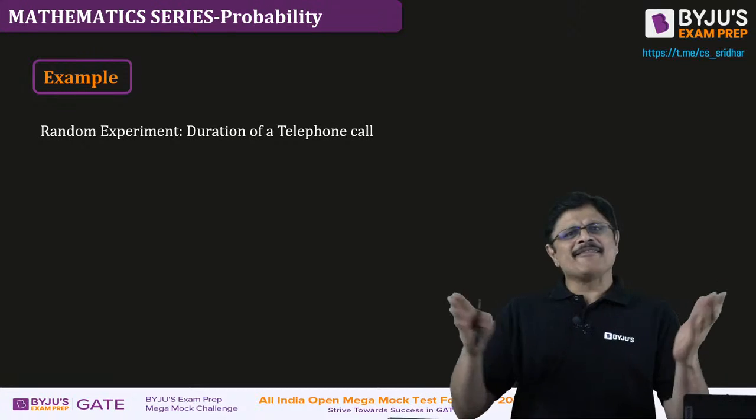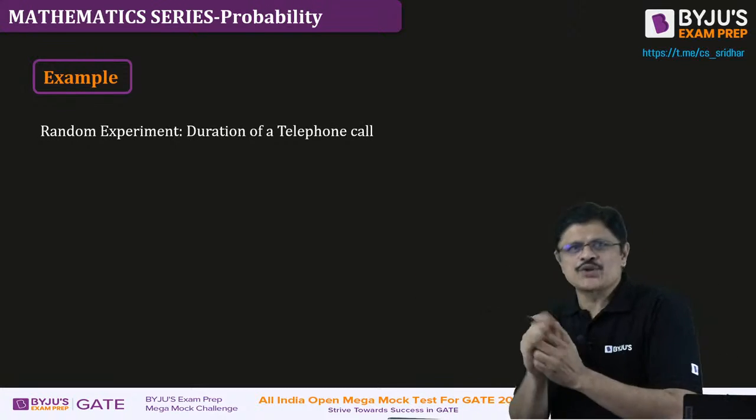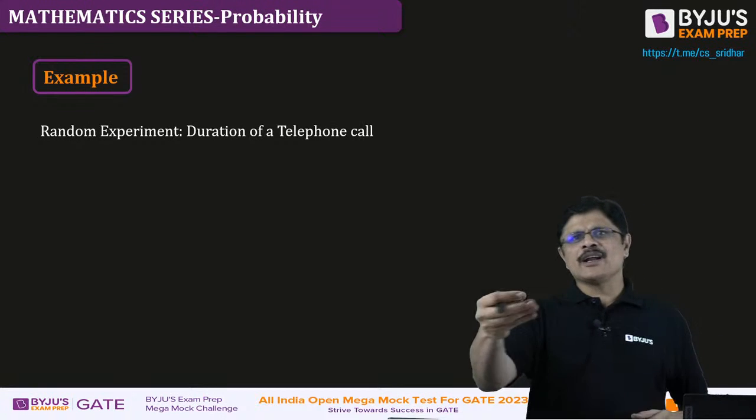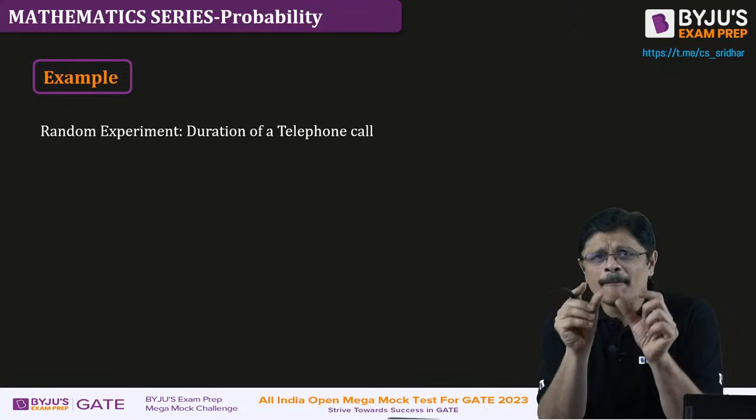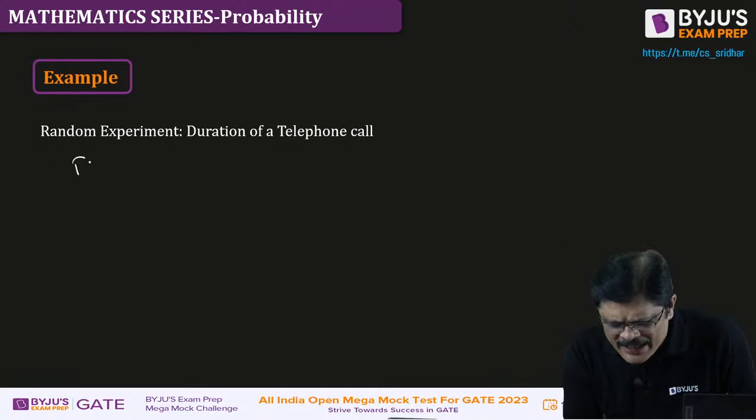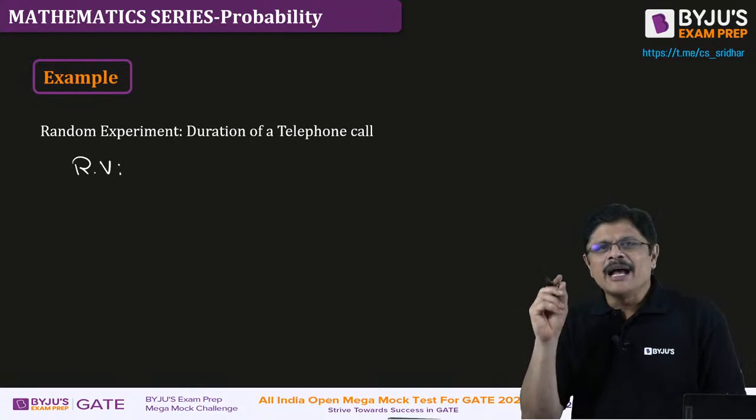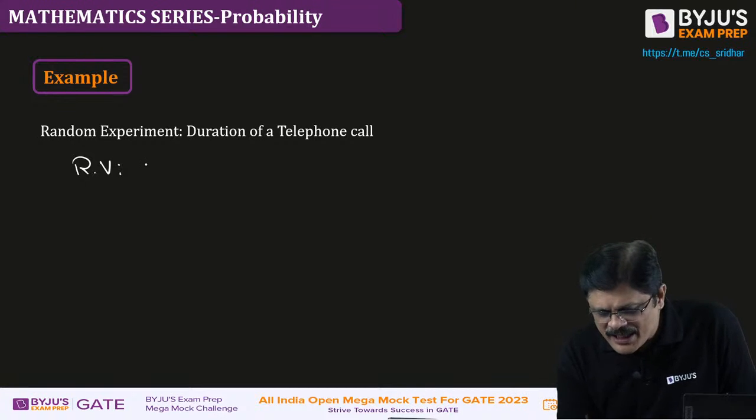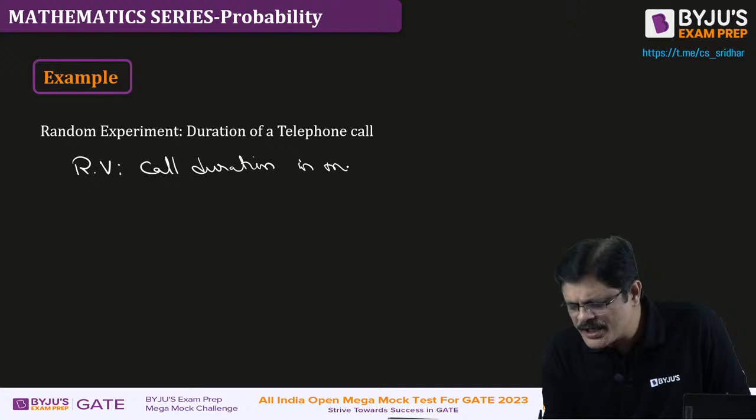So, it takes some values. Now, if you want to create some numbers for that, you cannot use long time, very long time, very short time like that. No. So, we need a measure for that. So, here I create a random variable. And what is that particular random variable? The call duration in minutes.